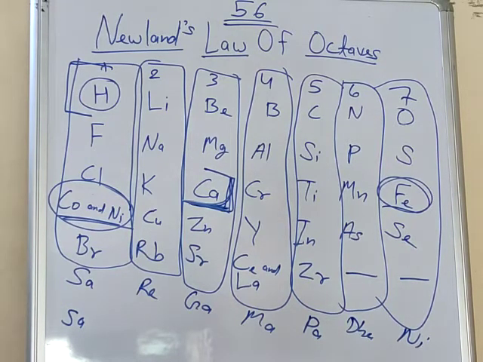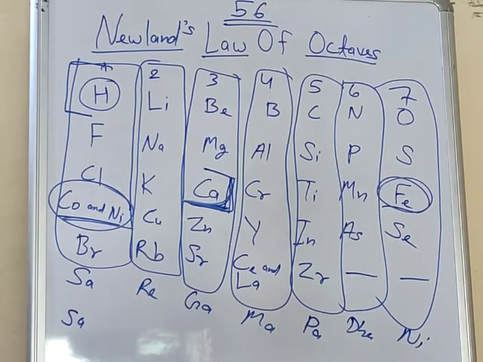There are four limitations. I'm repeating from the start. Newlands said that when we arrange elements in increasing atomic mass, the chemical properties of every eighth element will be the same as the first element. Keep in mind, if you start counting from 1, the 8th one is your 8th element, but if you count from the second, your 9th will be the 8th element. Understood, beta? And why is the theory failed? Because it was valid only up to calcium. Second, he said there are only 56 elements in nature and no new elements would be discovered in future, but we know that there are 118 elements.